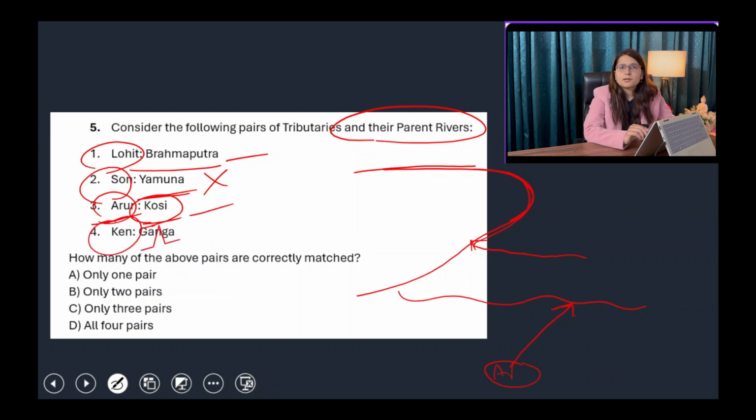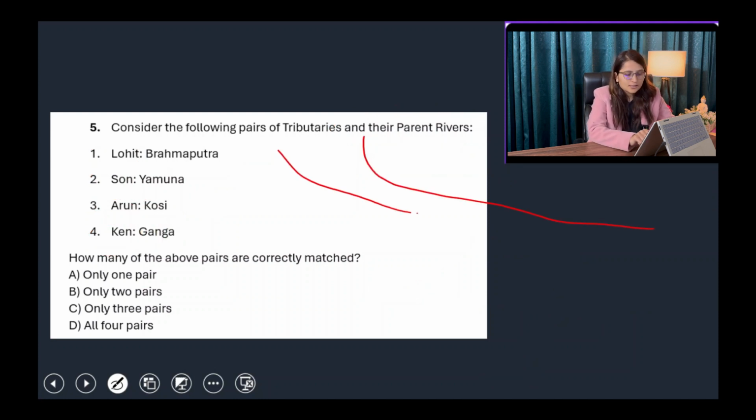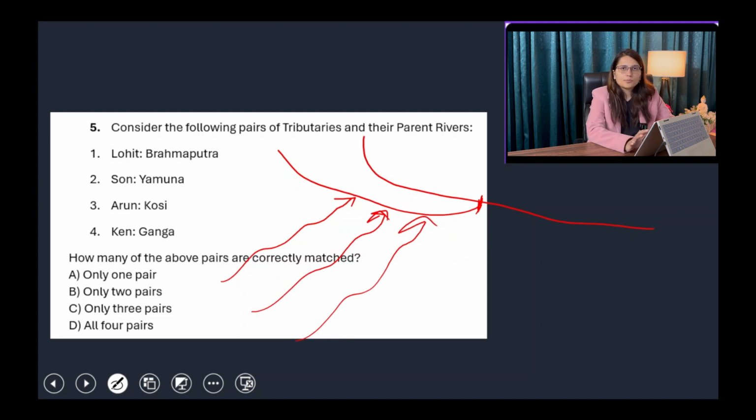Ken River, Betwa, Dhasan, all these are the tributaries of Yamuna River. Okay, so Chambal, if this is your Yamuna River, this is your Ganga, this is your Yamuna, making confluence at Prayagraj near Allahabad. Chambal River is making confluence with Yamuna. Then we have Betwa River. Then we have Ken River. So all these are the tributaries of Yamuna. So statement number 4 is also wrong. So first and 3 are the only correctly paired matches. So the answer will be only 2 pairs.